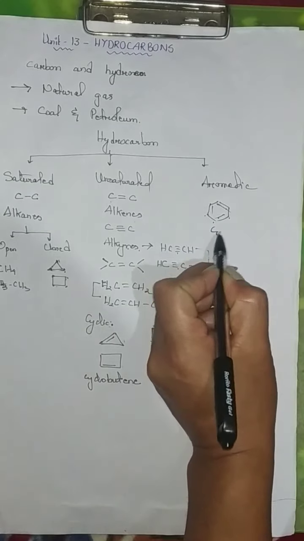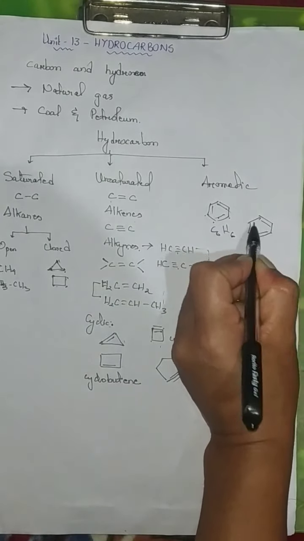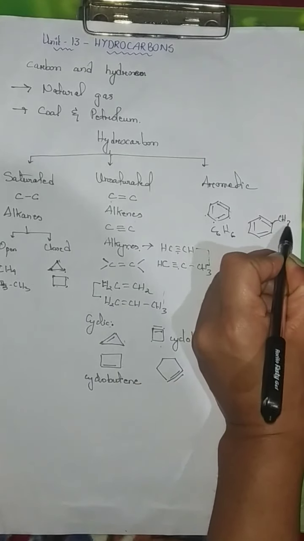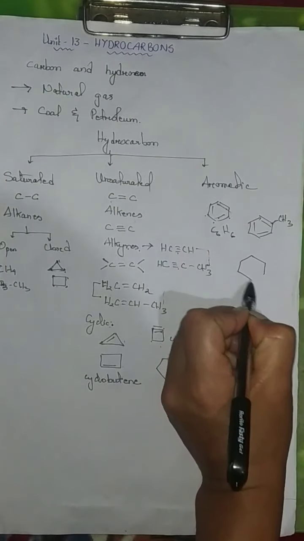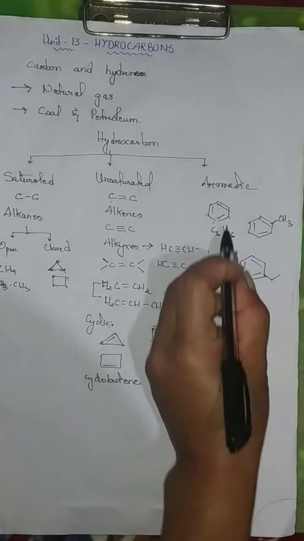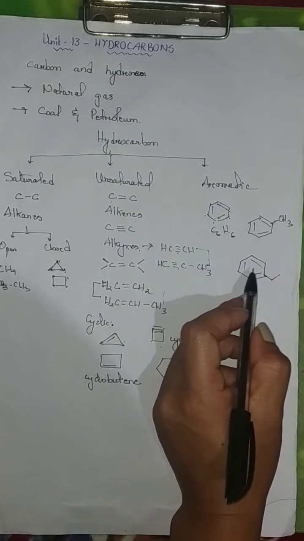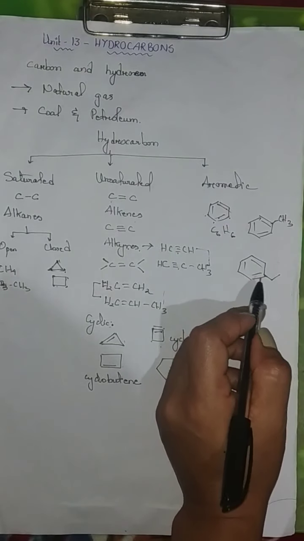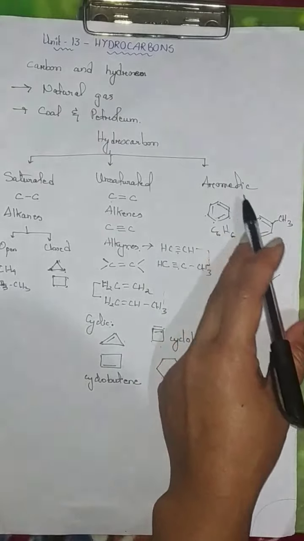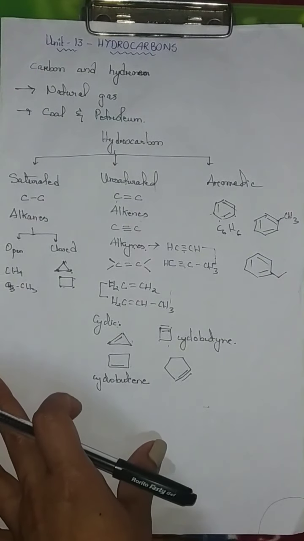This is a typical example of benzene. Another aromatic compound here would be toluene. Another example of an aromatic hydrocarbon: anything that contains a benzene ring, or hexagonal ring with alternating double bonds, will be known as an aromatic hydrocarbon. Therefore, this is the classification for our hydrocarbons.